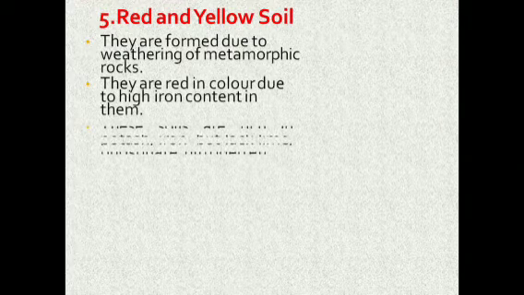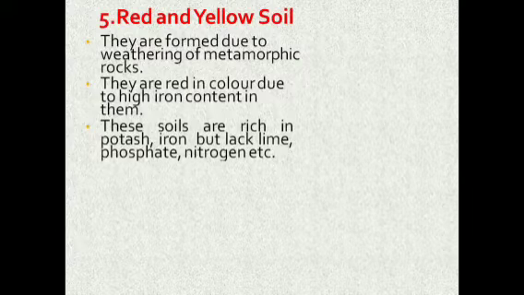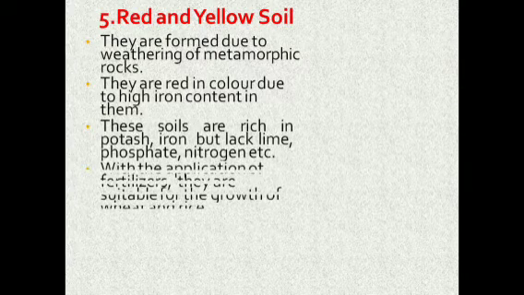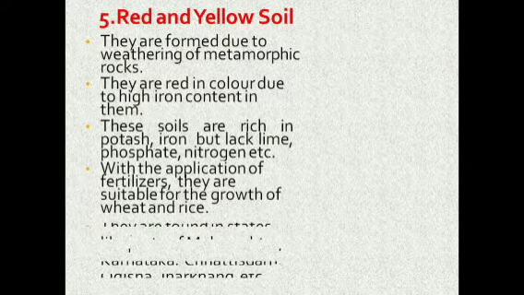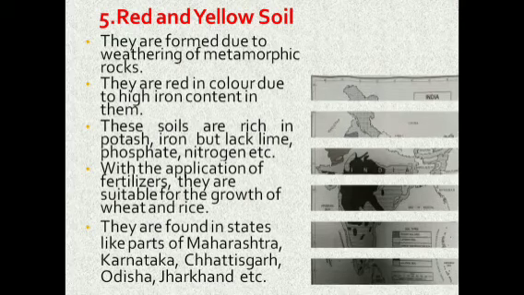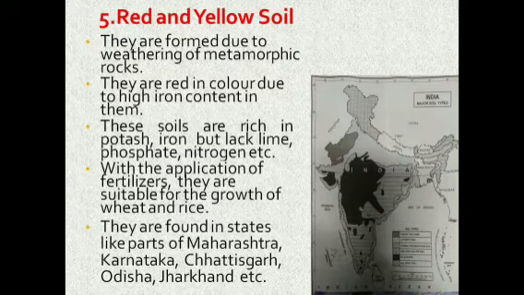Red and yellow soils are formed due to the weathering of metamorphic rocks. They are red in color due to high iron content in them. These soils are rich in potash, iron, but lack lime, phosphate, nitrogen, etc. With the application of fertilizer, they are suitable for growth of rice and wheat. They are found in states like parts of Maharashtra, Karnataka, Chhattisgarh, Odisha, Jharkhand and etc.